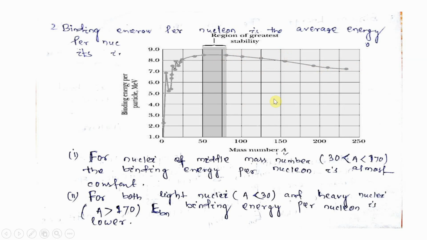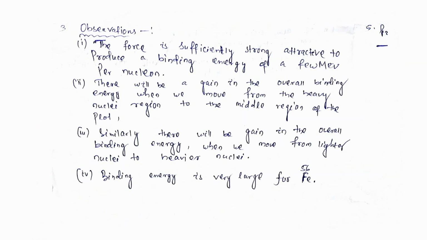You have to remember one thing, that ferrum is in the maximum stability range, and it has the greatest stability, and it possesses a binding energy of nearly 8 MeV. Next, come to other observations.